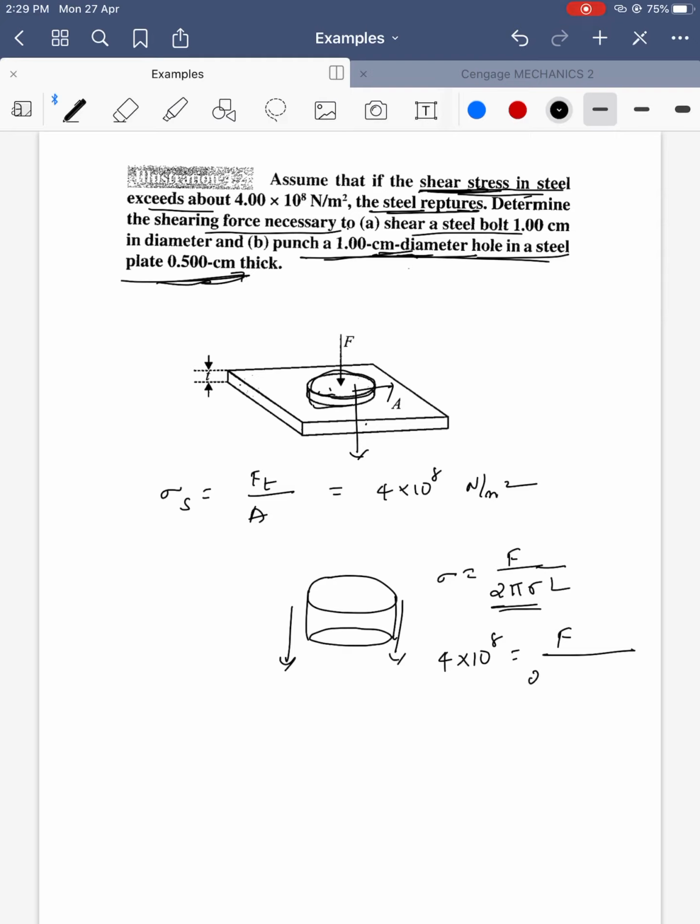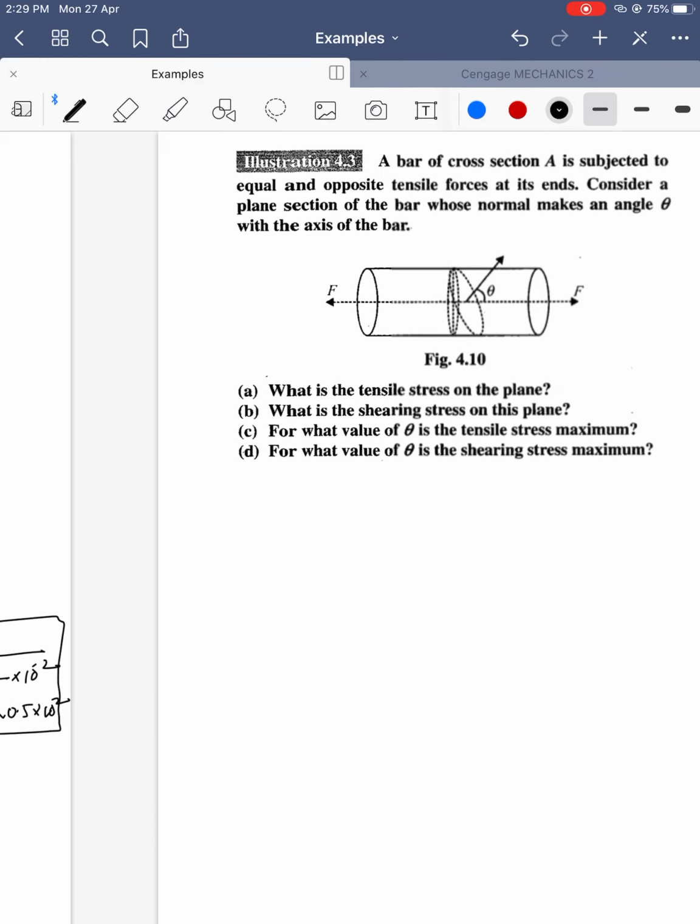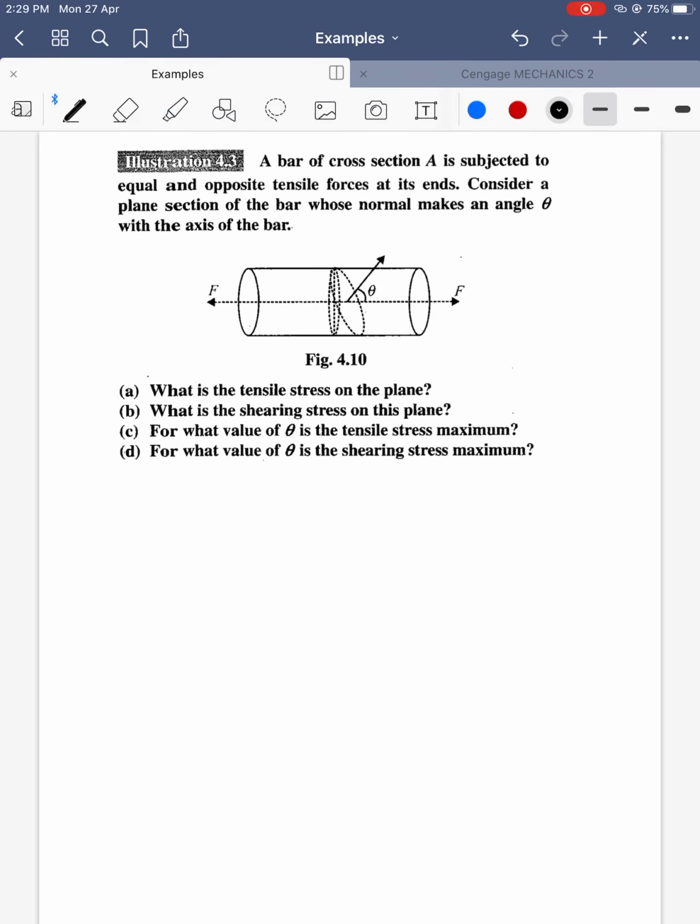So 2 pi r, 2 pi, what is the radius? Diameter is given as 1 centimeter, so the radius is 1 by 2 into 10 power minus 2. Length is equal to 0.5 into 10 power minus 2. Get the value of force that is required to punch the hole. Okay, this is a very important question.